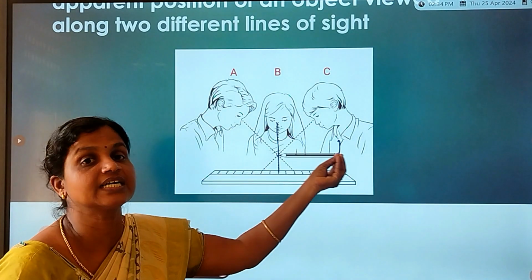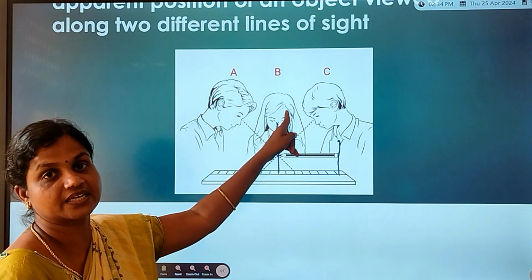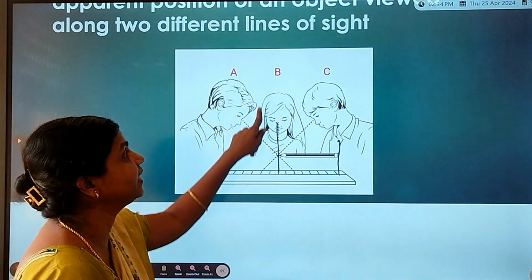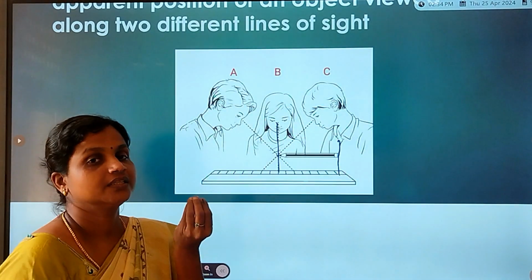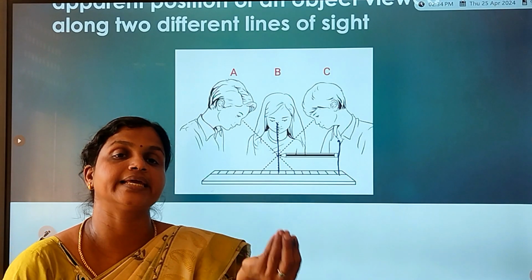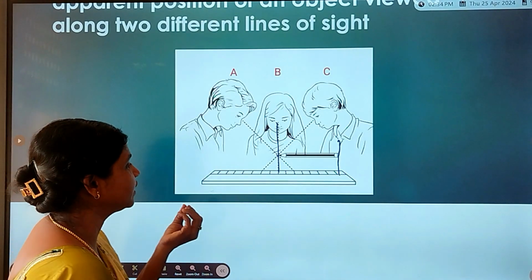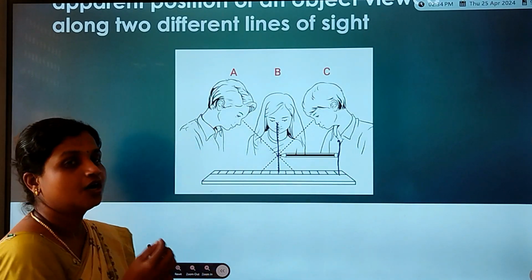Find out which is the correct measurement. A is correct, or B is correct, or C is correct. Yes, very good. B is correct. But for A and C, there may be a small error called parallax error. So, a very small error from this side and to this side.